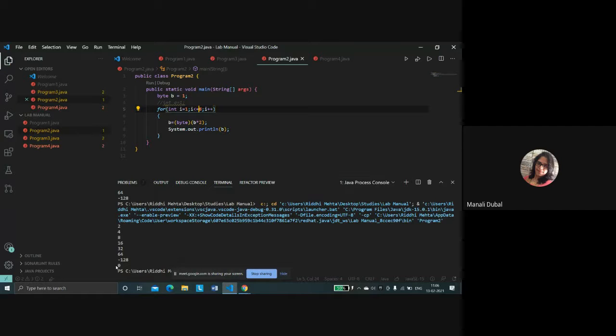This result you have to explain why it is happening like this. Do you have the answer? Ma'am, because of the range of the byte. It is from -128 to 127. Yes, correct. So if it is exceeding 127, then it will again, if the multiplication. Yes. Very good. Correct. Yes, very nice.